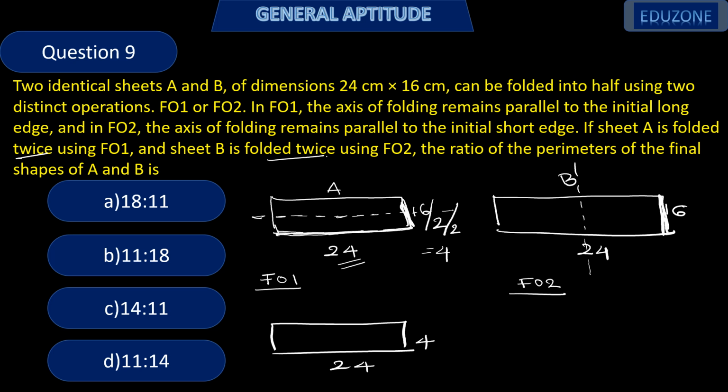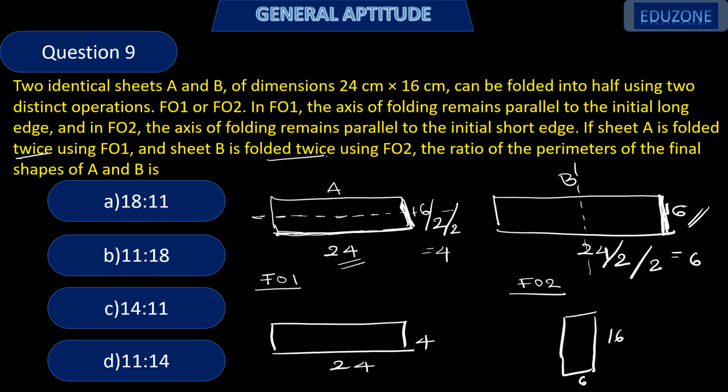Again, in sheet B also the FO2 operation is done, and that is also twice. So when it is folded, this breadth remains the same. What happens to the length? During the first folding it becomes half. Again during the second folding it becomes half again, that is 24 by 4, that is 6. So the new sheet would be 16 by 6.